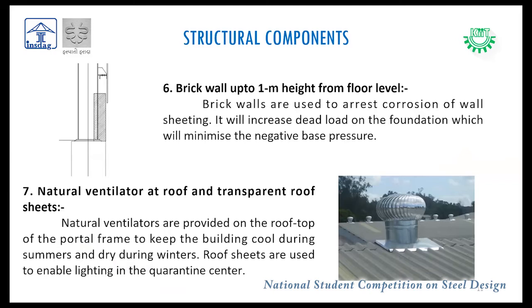Another purpose for providing the brick wall is that, due to its self weight, it allows the transfer of tension from the superstructure to the foundation. We have provided adequate windows inside the structure and rooftop ventilators for the purpose of natural ventilation. Transparent sheets are used to enable lighting inside the building during the daytime.